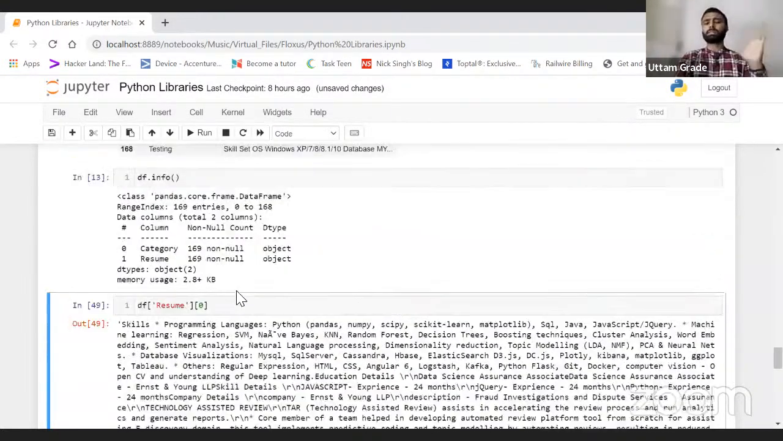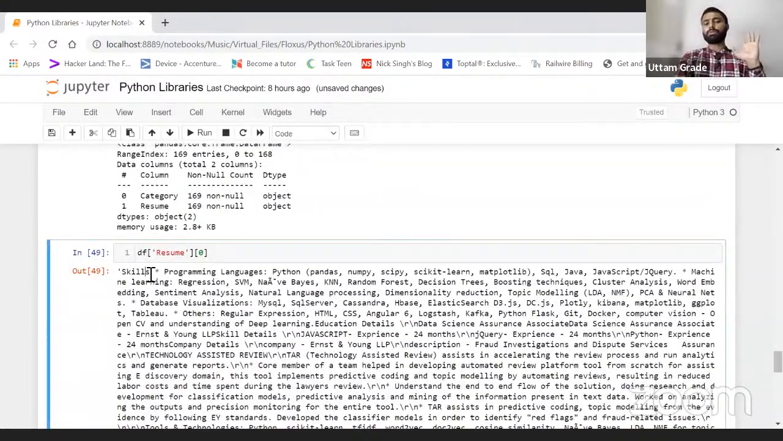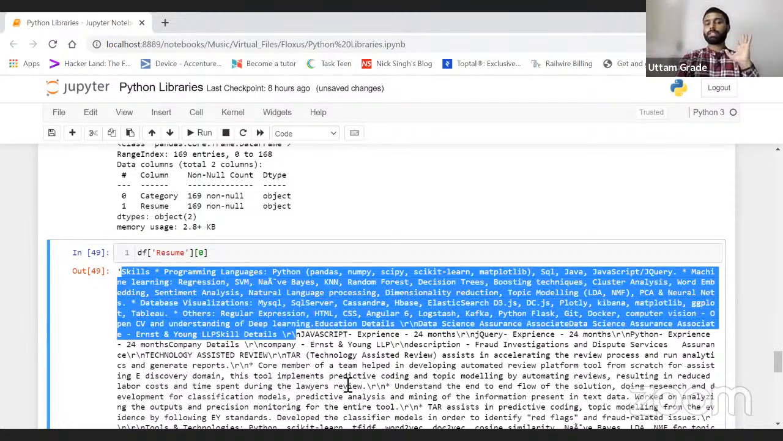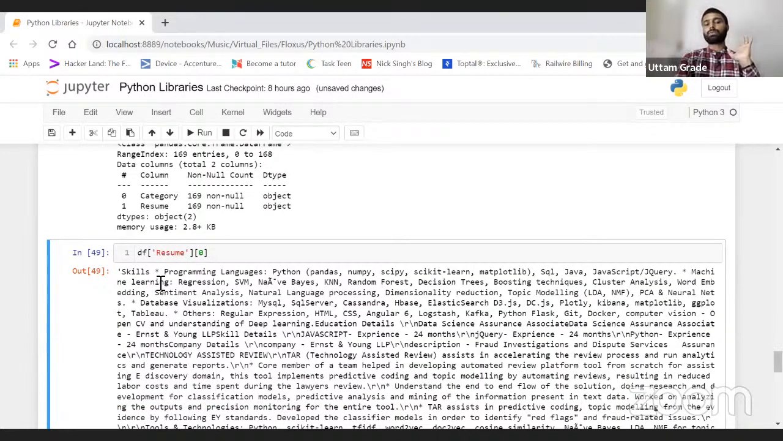Now let's suppose a simple example. I just want to remove this star symbol. How do I do that within an overall data frame? First of all, this is my first record, and I just want to remove this star symbol. How do I do that?